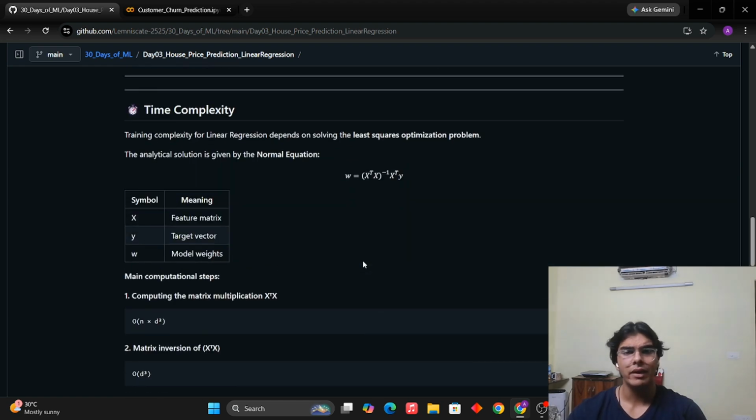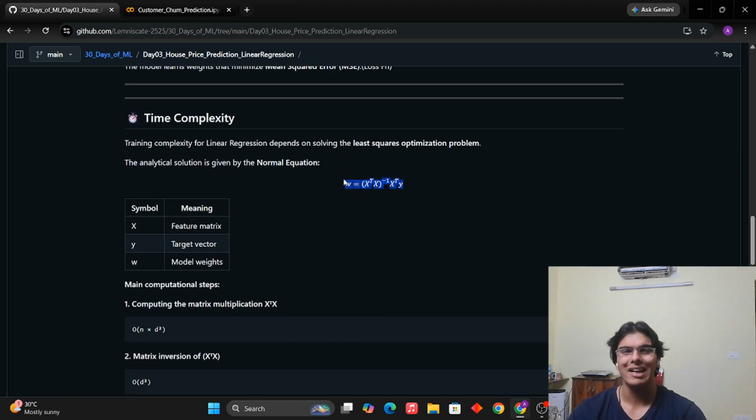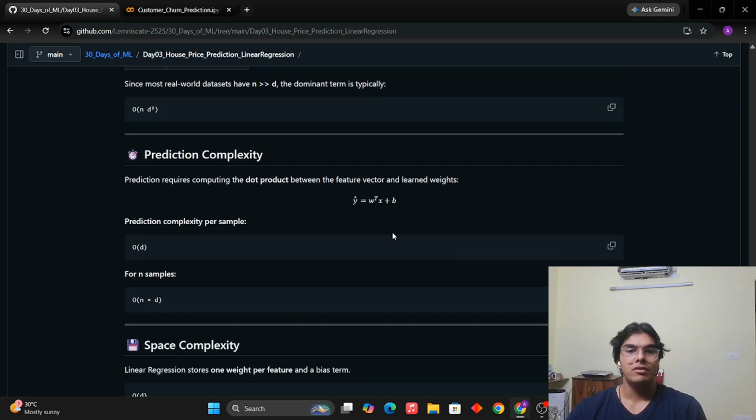And again, coming back to this equation, you can basically derive it. This won't even require a derivation. It is just the matrix form of the original linear regression equation. So you can write it in matrix form and you will achieve this form. This is the time complexity.